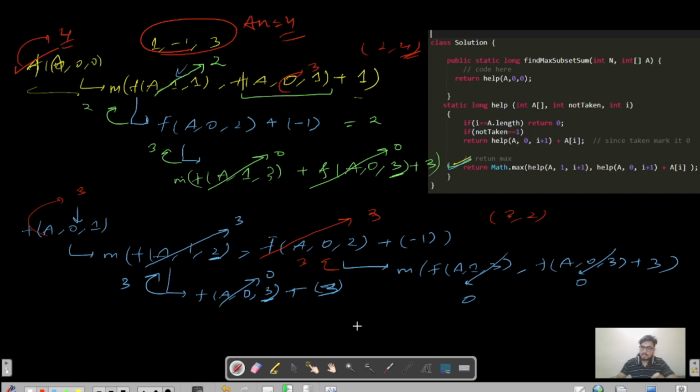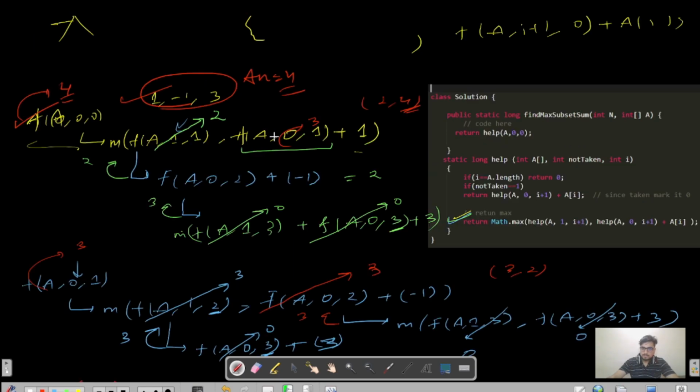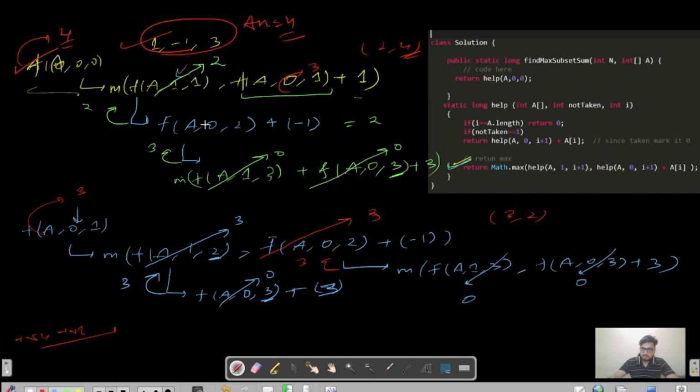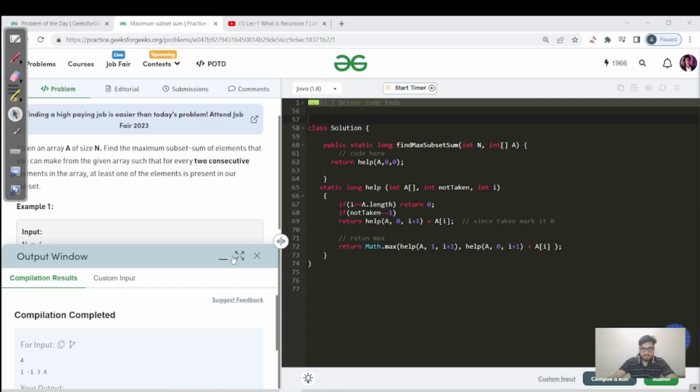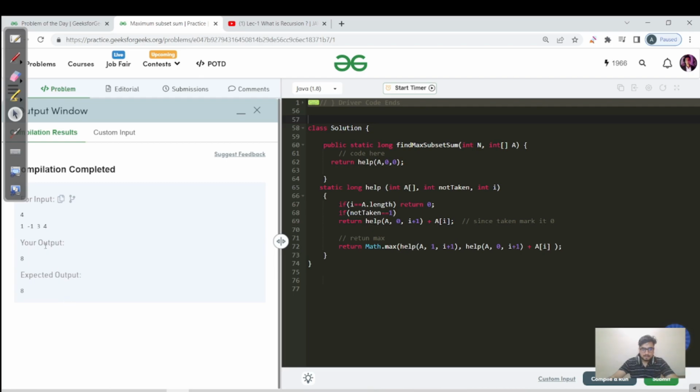And try to include all types of elements, because this question may have all positive elements as well, right? हमारे क्वेश्चन में सारे एलिमेंट्स पॉजिटिव भी हो सकते थे, but I tried mixing the elements so that I do not miss any base case, right? So this is my way of solving a question, way of solving a recurrence relation. ठीक है. So as you can see, the expected and your output match.